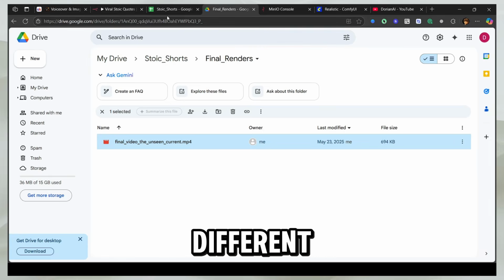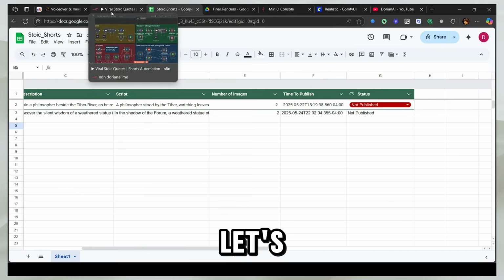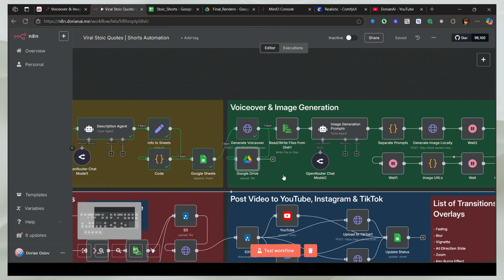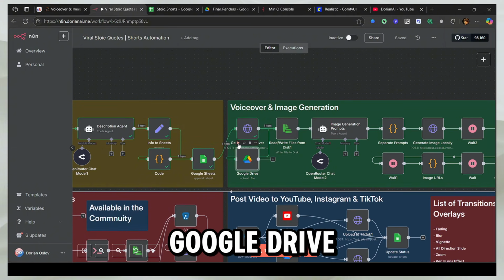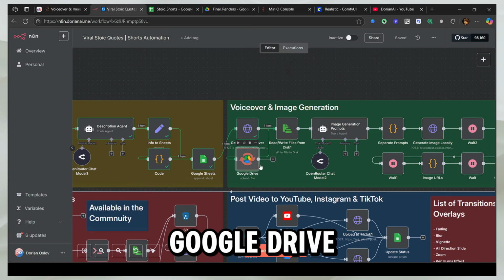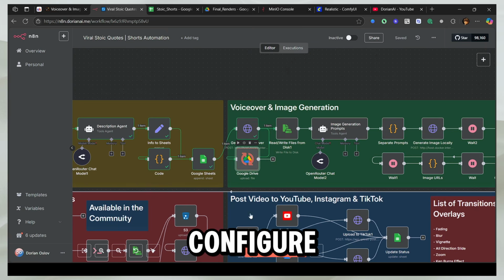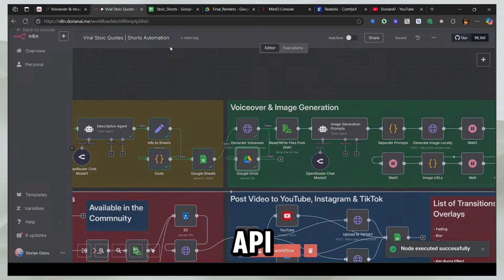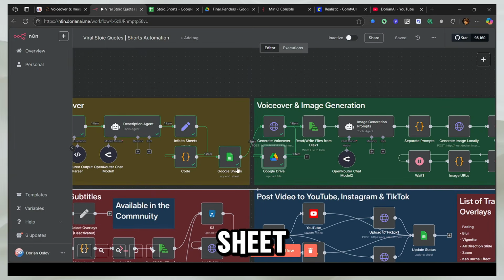You can actually make different kinds of subtitles as well. So let's head back to our automation. Now I'm going to run this Google Drive node. What it's going to do is upload our voiceover to Google Drive. And if you want to learn how to configure Google Drive and the API, it's the same way you configure Sheets, except you turn on the Drive API. Now this node has completed running.